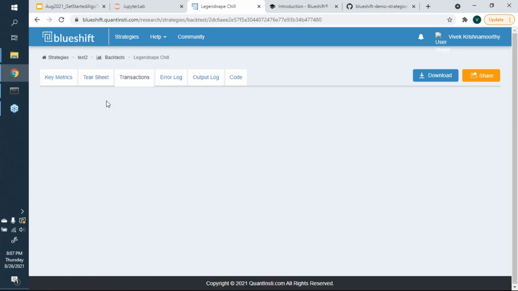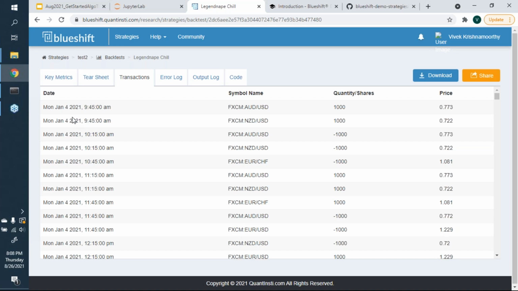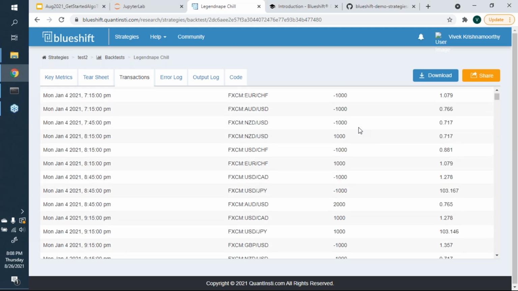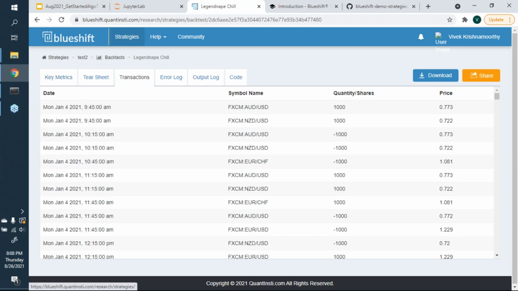If you look at transactions, it tells you what you did. So on Monday, Jan 4th at 9:45, you bought 1,000 quantities of AUD USD, you bought NZD USD, and so on, right? So it gives you an idea of what you've been transacting, considering that you have a capital of 10,000 that we selected at the very beginning.